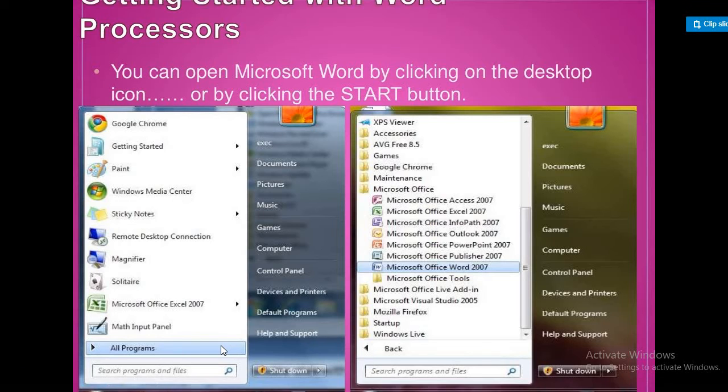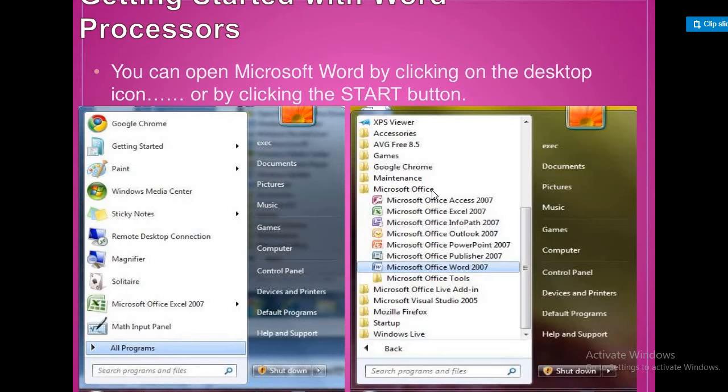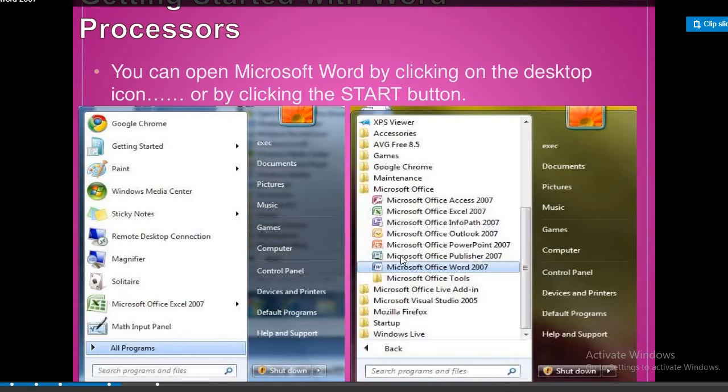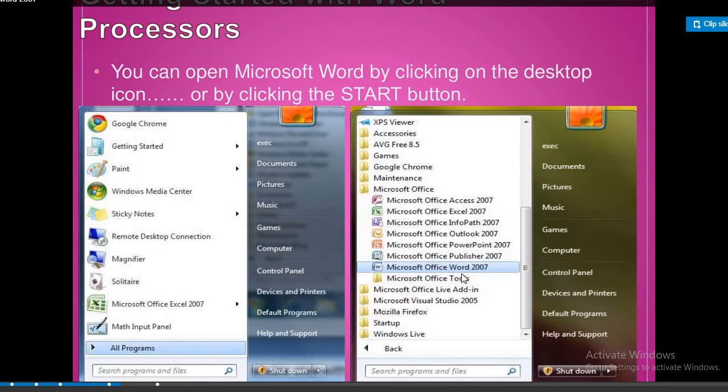Step 2. Select MS Office, Microsoft Office. Step 3. Select MS Word, Microsoft Word 2007. Double click on MS Word.